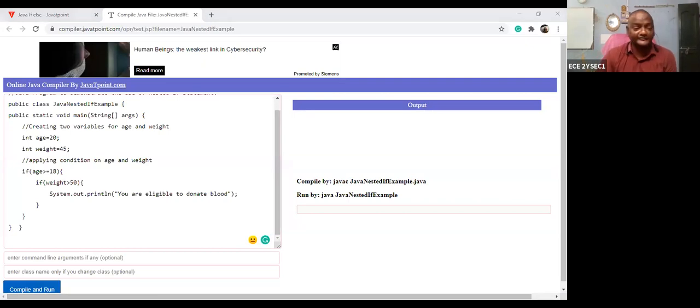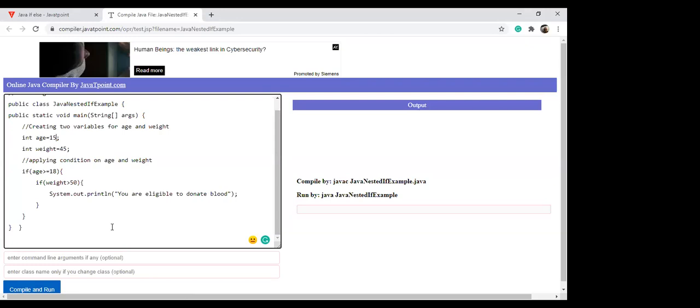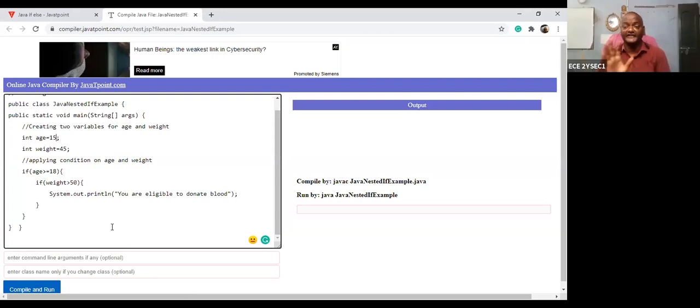Next one. Suppose age is given as 15. Can I be eligible for the donation of blood? No, sir. That means the first condition failed. If the first condition fails, then never look at the following instructions, never and never.